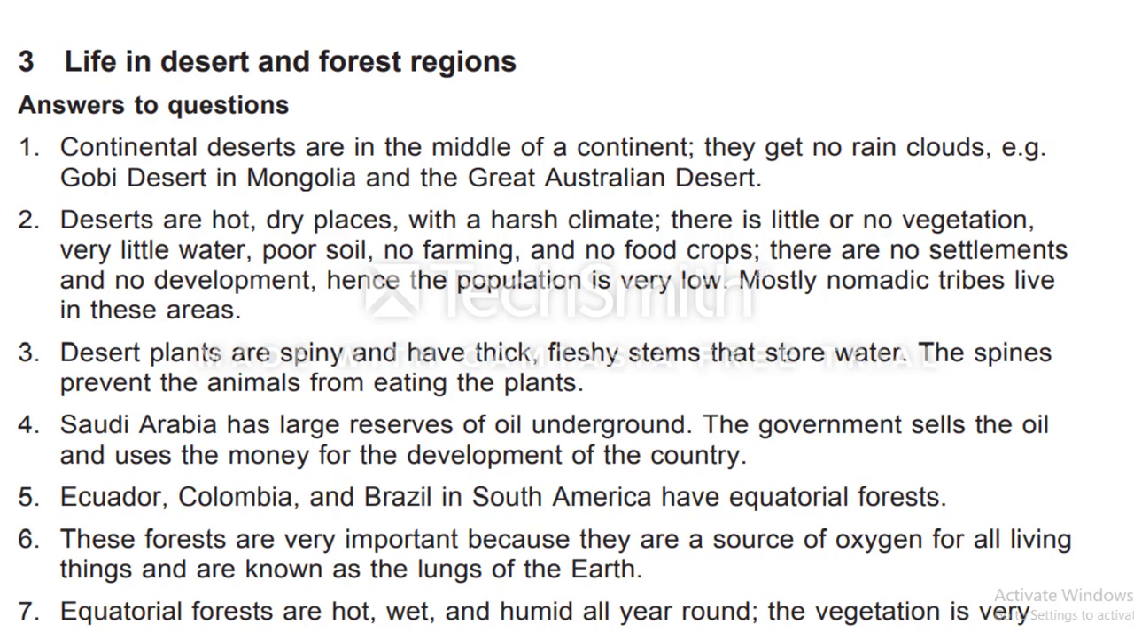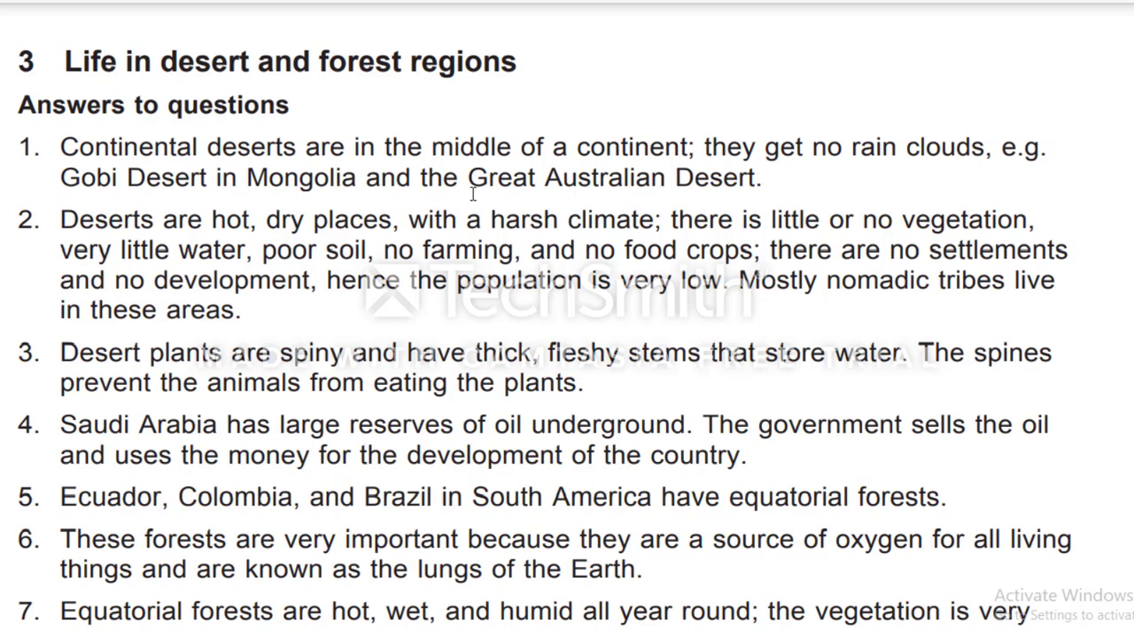Question number 1: What are the continental deserts? How are they formed? Answer: Continental deserts are in the middle of the continent. They get no rain clouds. Examples are the Gobi Desert in Mongolia and the Great Australian Desert.